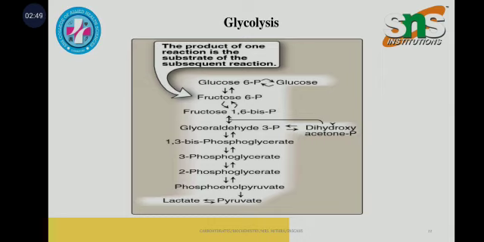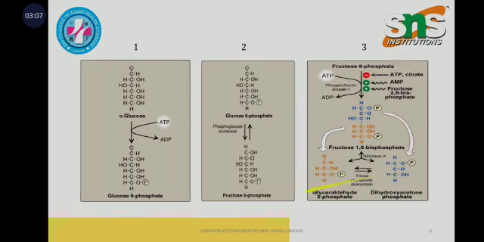From glyceraldehyde 3-phosphate comes 1,3-bisphosphoglycerate, and 1,3-bisphosphoglycerate is converted into 3-phosphoglycerate, then 2-phosphoglycerate and phosphoenolpyruvate, and finally pyruvate, which converts into lactate. Coming to the steps, we'll see them briefly.